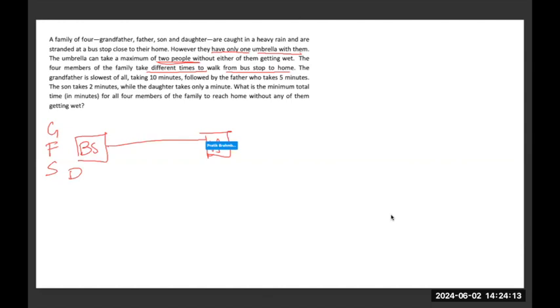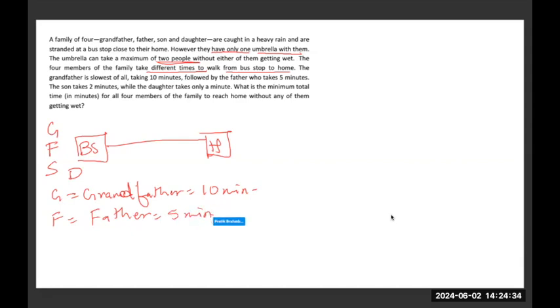The father is slowest of all. Sorry, the grandfather is slowest of all. The grandfather takes 10 minutes. The father takes 5 minutes. The son takes 2 minutes, while the daughter takes only 1 minute.